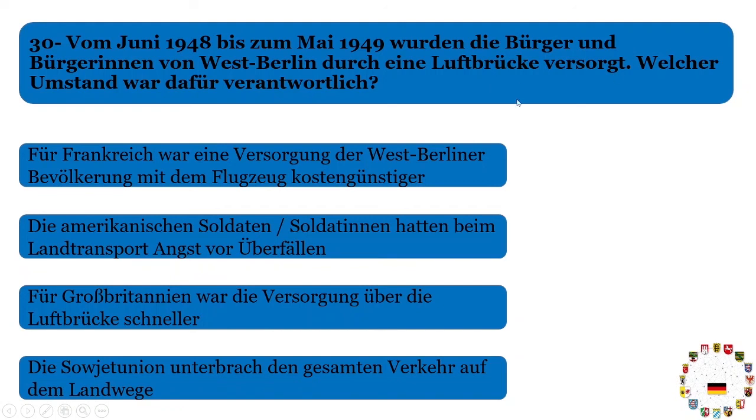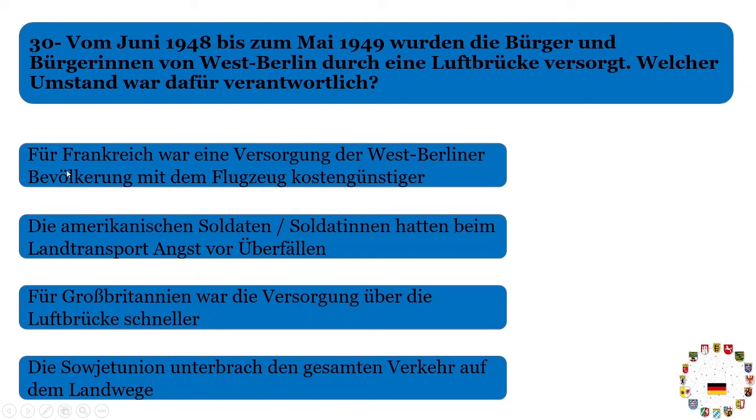What was the reason for that? Welcher Umstand? Umstand means circumstance. What was the reason? War verantwortlich. Who was responsible? Which circumstance or which political event was responsible for that? So we know that from the DDR side, from the Deutsche Demokratische Republik, there was a road, or you can say Landwege. This road area was there towards West Germany, and DDR was directly under the supervision of the Soviet Union. So just a basic history.